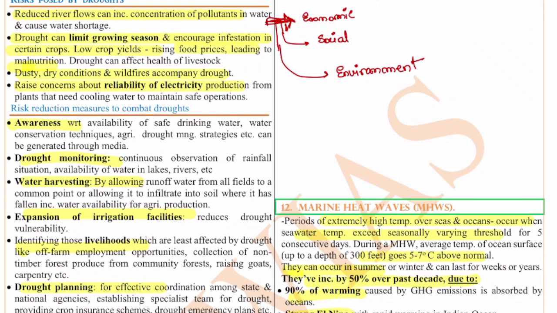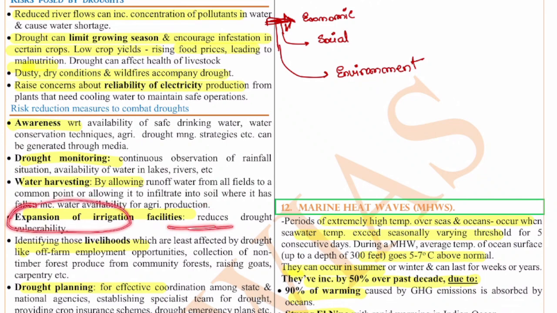Now the risk reduction measures to combat droughts. Awareness with respect to availability of safe drinking water, water conservation techniques, agriculture drought management strategies, etc., can be generated through media. Drought monitoring, continuous observation of the rainfall situation, and availability of water in the lakes, rivers, etc. Water harvesting by allowing runoff water from all fields to a common point, or allowing it to infiltrate into the soil where it has fallen, to increase the water availability for agricultural production.